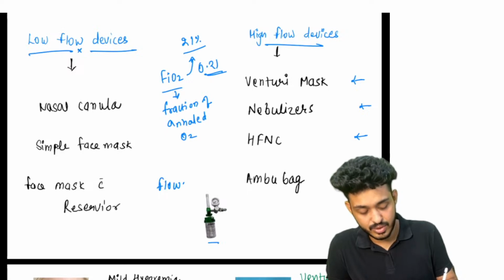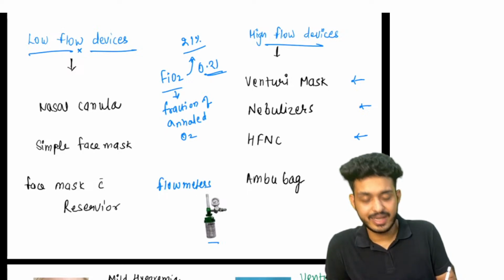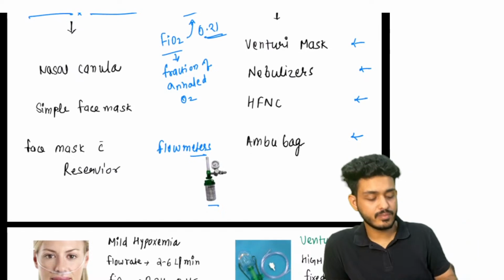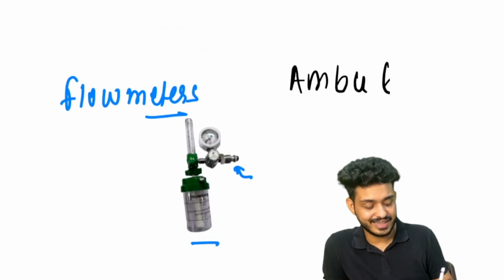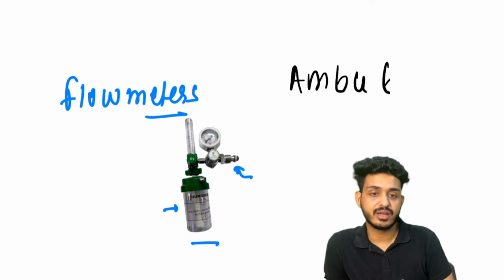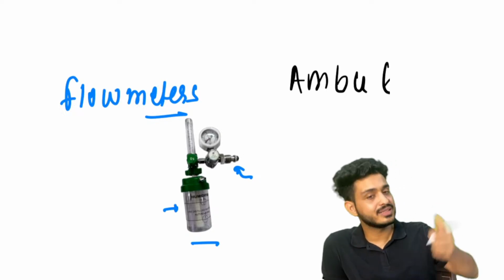Second thing they ask you about is the flow meters. Remember guys, I have told you about flow meters. In the intermediate system there will be pipes coming and these pipes will be connecting here, right? And there will be some kind of humidifier. And here there is a flow that is known as flow control.